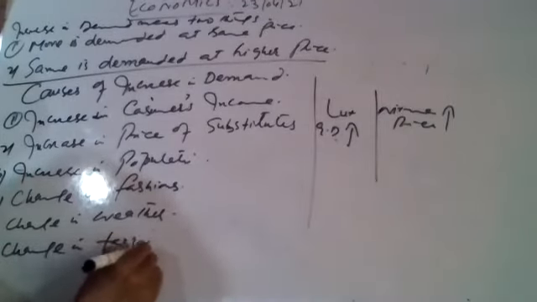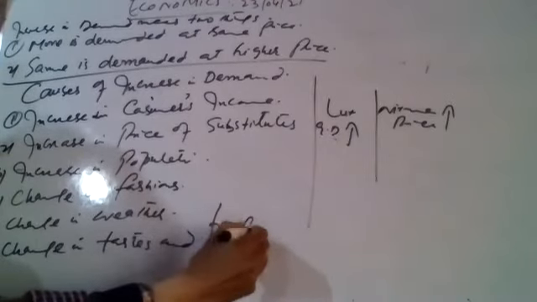Weather भी एक cause हो सकता है. इसी तरह change in tastes and preferences. So these are some of the causes of increase in demand.